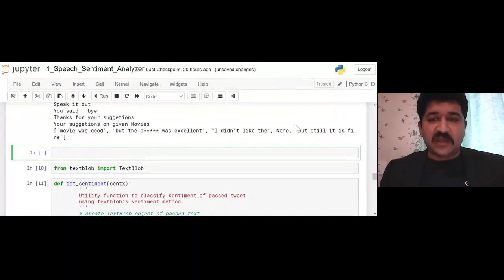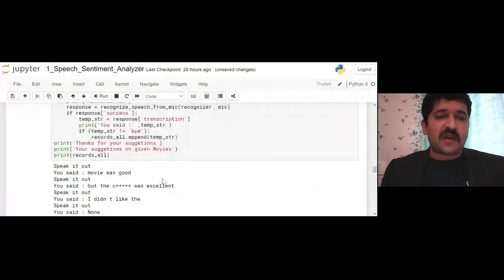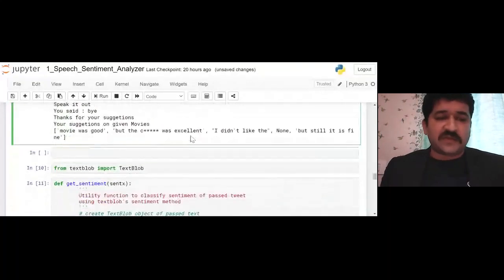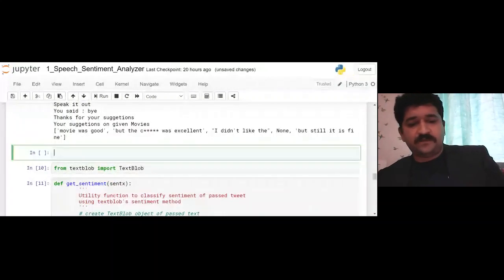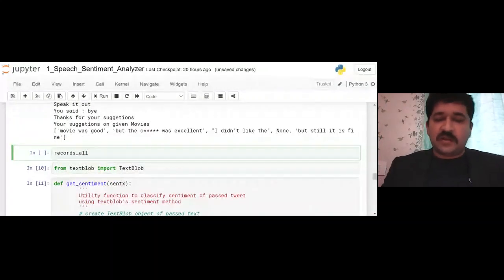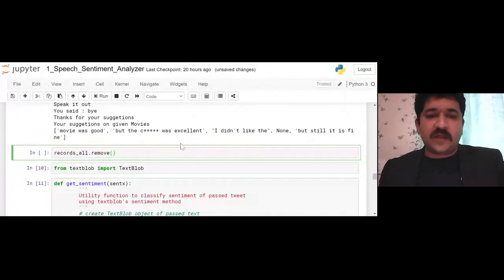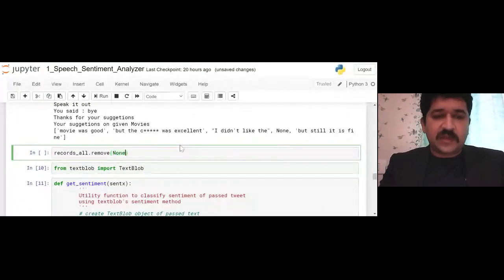So here the None is the part which I have to remove, from our list which has all the elements. So I will have this record, and on record all, I will say remove. So instead of remove, I will remove that None part. Okay, so let's remove the None part.